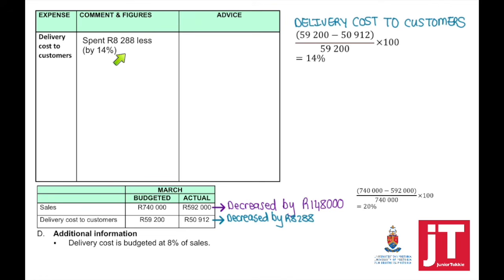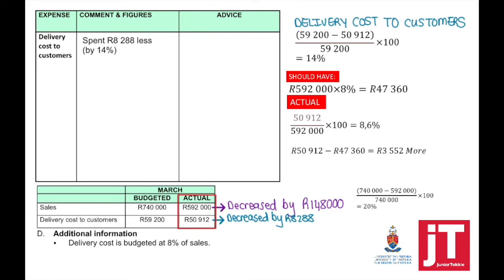So this is our first comment that we can write. If we now look at what actually happened, remember the additional information. Delivery cost is budgeted at 8% of sales.